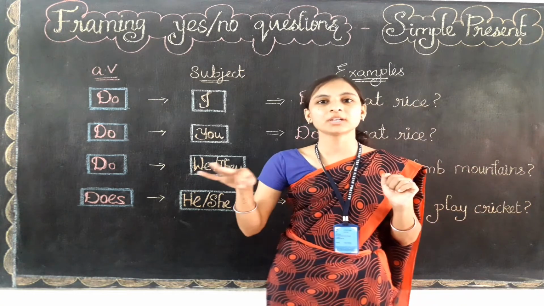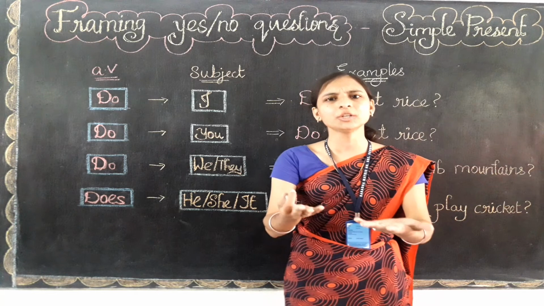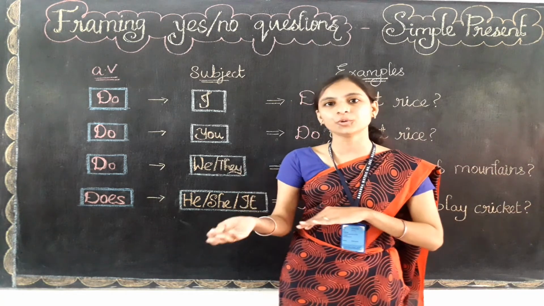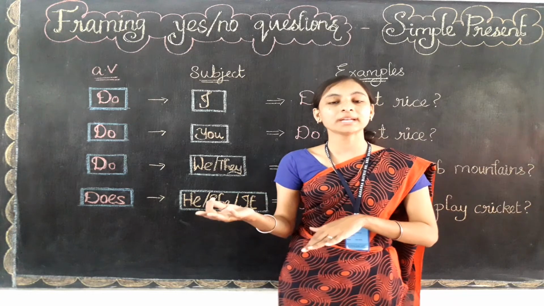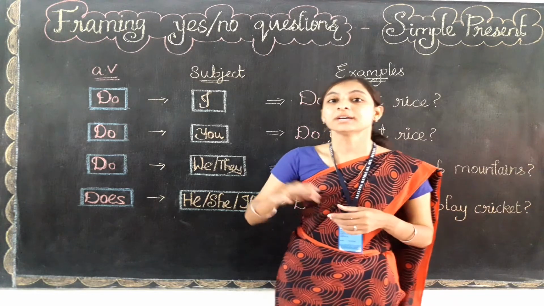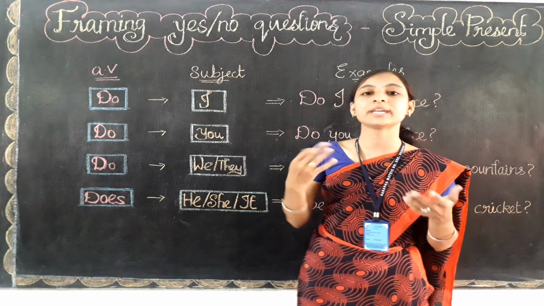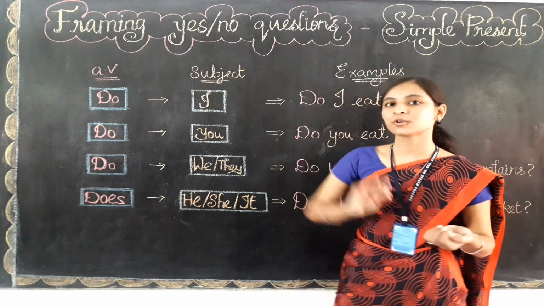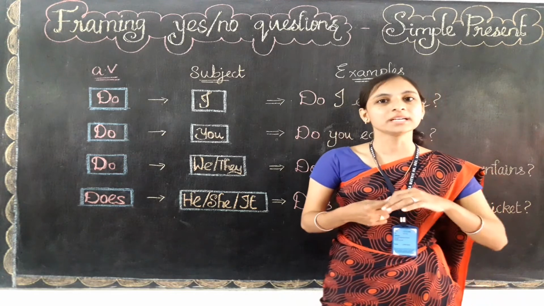So when we are talking in the present time and you want to ask a yes or no question, the answer may be yes or no. So how can we make these questions? Yes, by using the auxiliary verbs, by using the do family verbs only, we can ask yes or no questions in the simple present form.